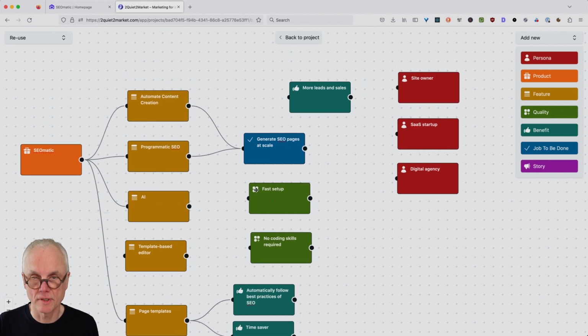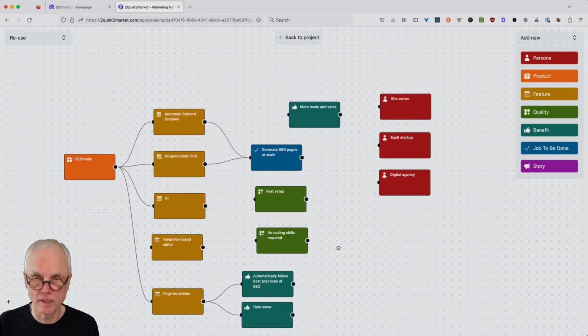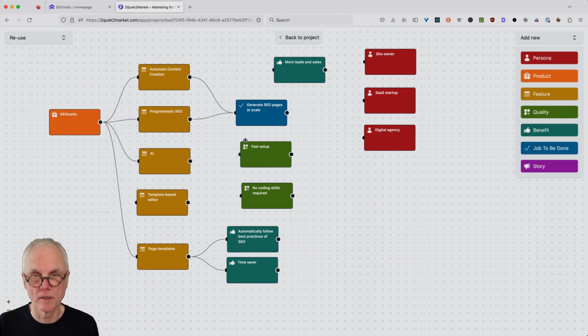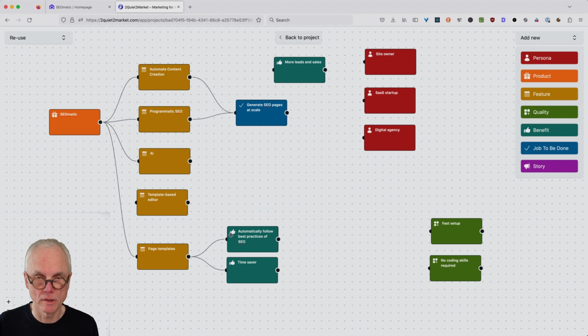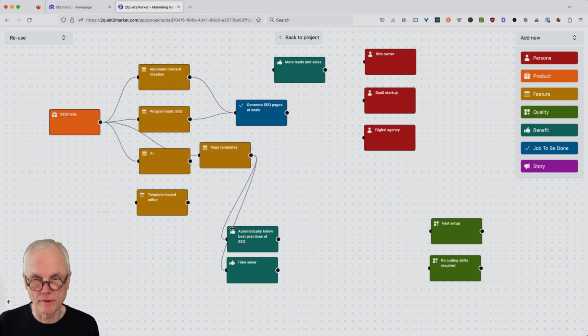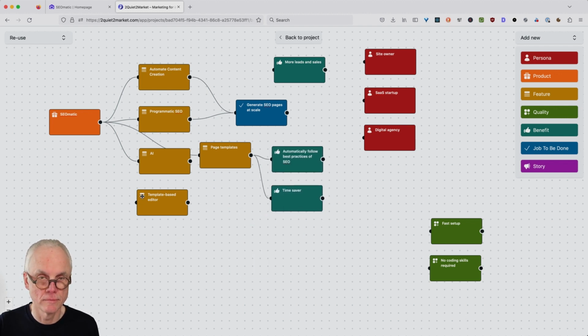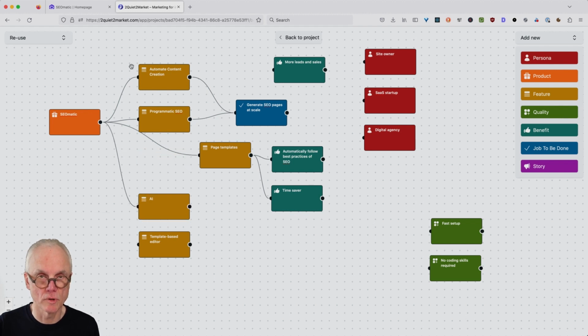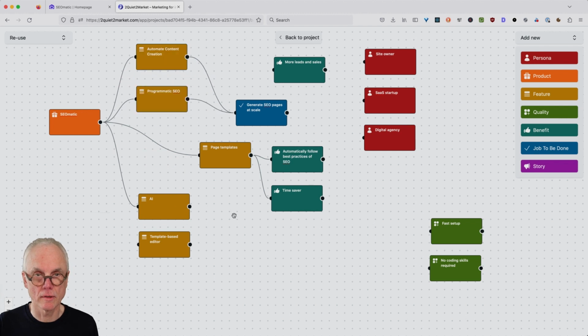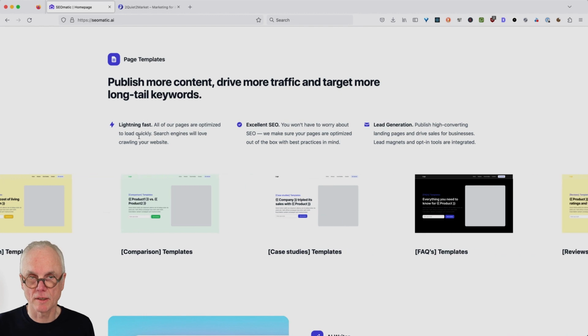Fast setup. Let's zoom out a little bit. We need more space on this diagram. Let's bring the qualities to the side for a moment. Okay, so page templates could be an interesting thing. And let's bring this stuff down to get more space over here. Okay, so what else can we find?